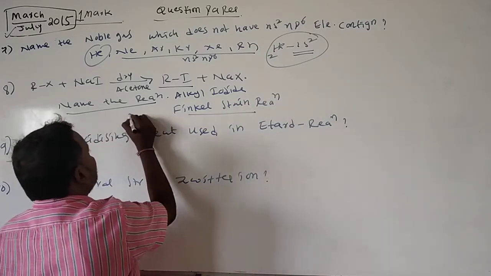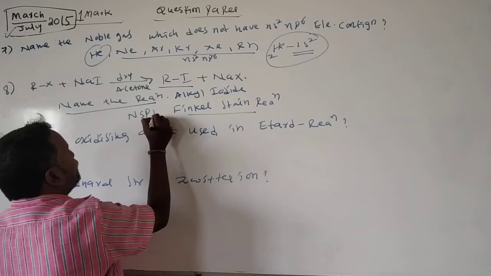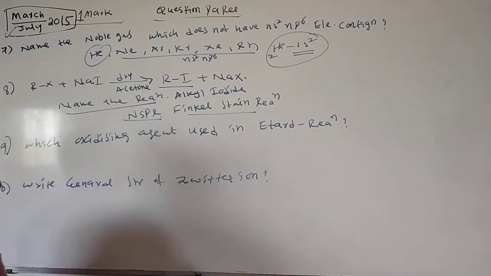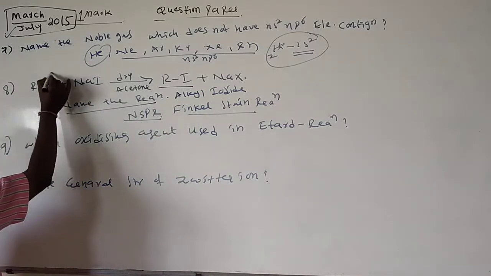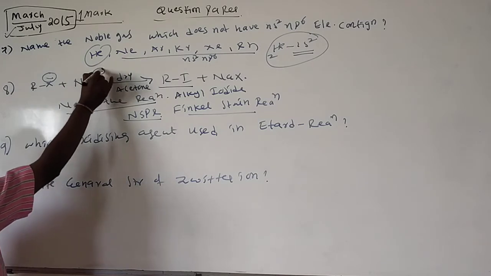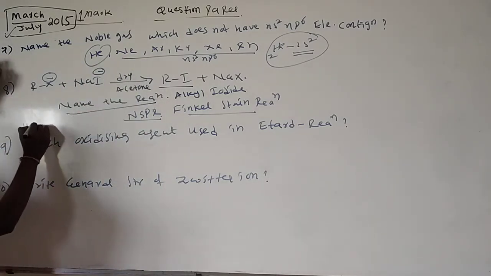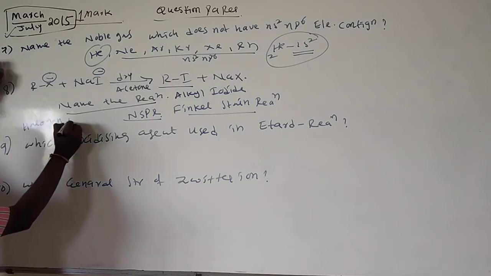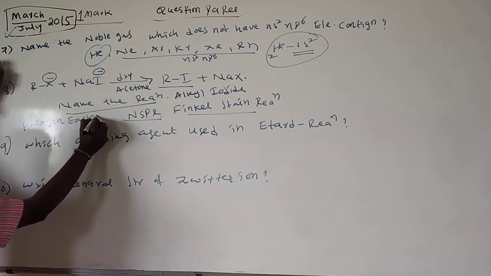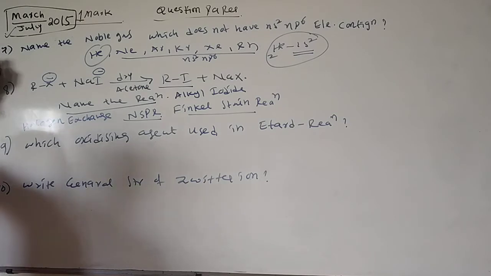It is a nucleophilic substitution reaction, where X minus is replaced with I minus. This is the halogen exchange method.